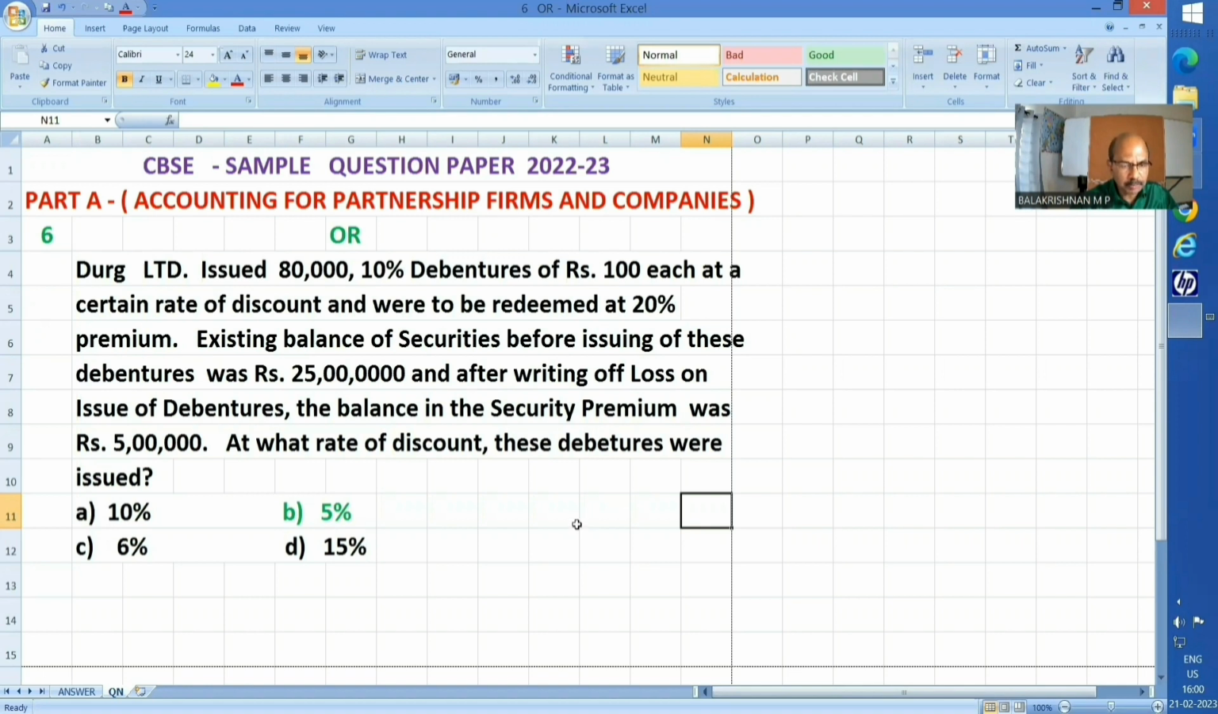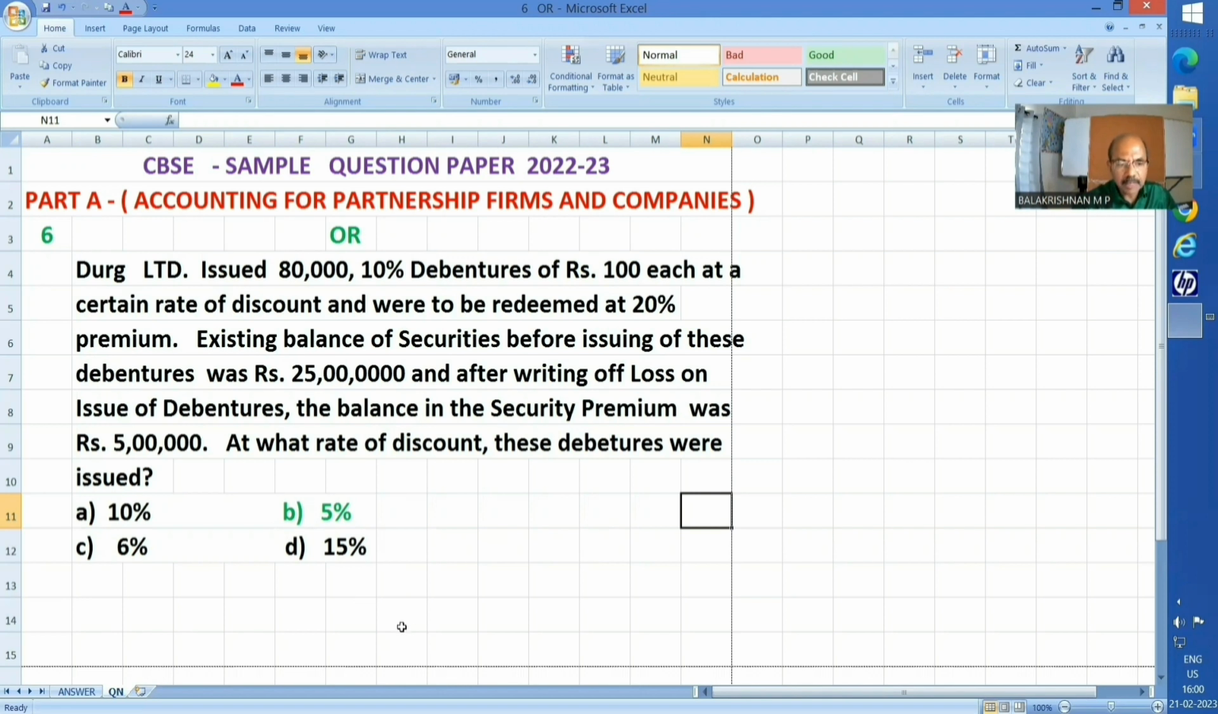Question number 6. Optional question of question number 6. Durg Limited issued 80,000 10% debentures of rupees 100 each at a certain rate of discount and were to be redeemed at 20% premium. Existing balance of securities premium before issuing of these debentures was rupees 25 lakhs. And after writing off loss on issue of debentures, the balance in the securities premium was rupees 5 lakhs. At what rate of discount were these debentures issued? As usual, 4 answers. And B, 5% is the correct answer.